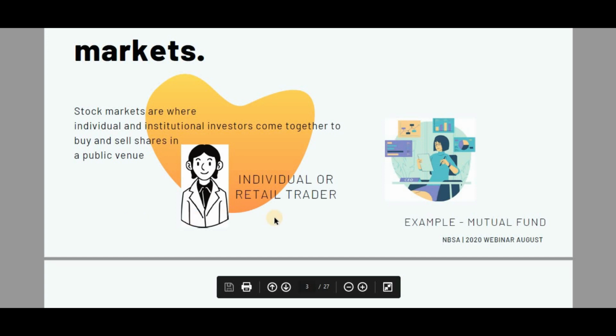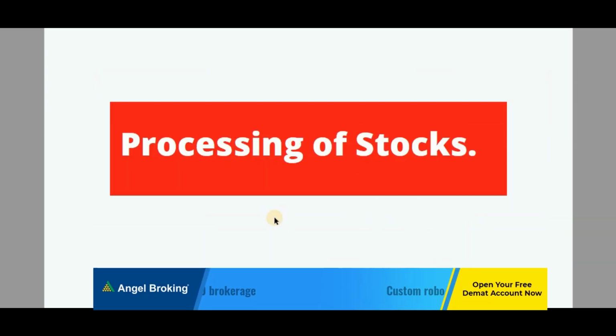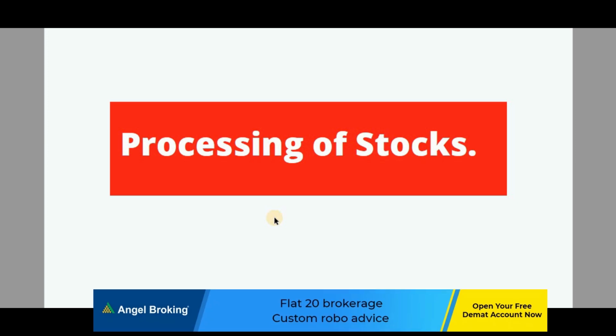Now the further process: how does a share come into the market? That is in the next slide. The processing of stocks, how do stocks get processed in the market? So the basic question is this. This is a general idea of how stocks come into the market, because you have to know this as information. It is not mandatory, but you should know how the stock working is handled in the SEBI offices or CDSL whatsoever. So we will get to know that in the next slide.